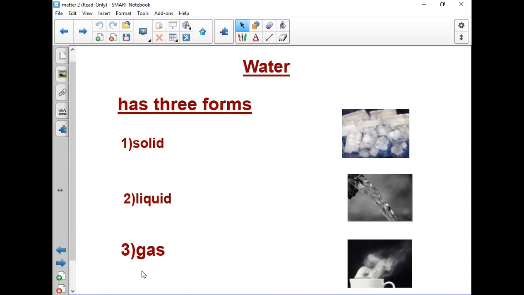Miss Angie, how can we turn the water into solid? How can we have the solid form of water, or how can we have ice? Do you know how can we make ice? Yes, when we put water in the freezer. When we put normal water that you drink in the freezer, you will find that water will be turned into solid, or what we call ice.